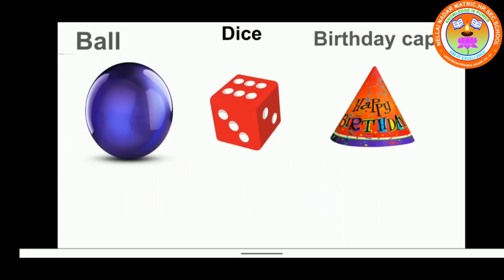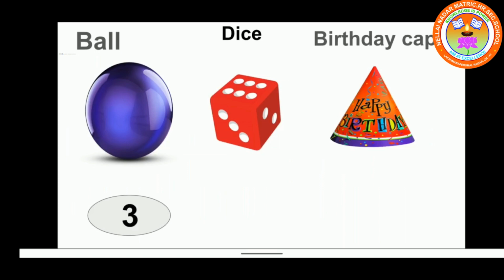See the objects here. First one they have given ball, second one die, third one birthday cake. First one, ball. So ball is the shape of sphere. Very good. For sphere we have to mention the number what? 1 or 2 or 3? 3. Very good.